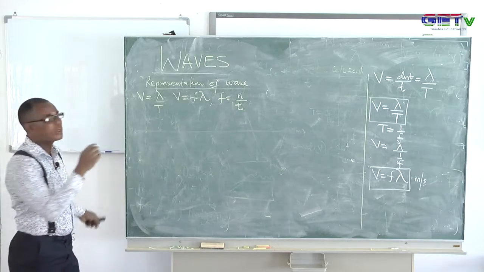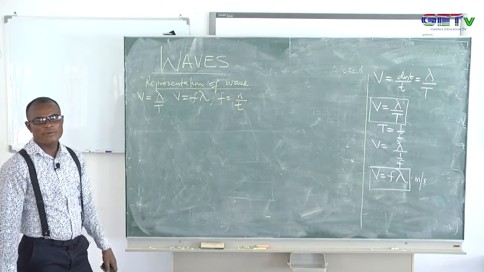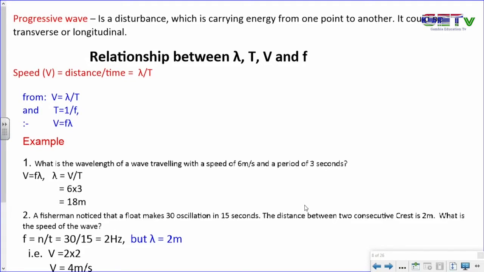So the first question, question number 1. Let's collect the data. It says the wavelength of this wave traveling, so we have to find the wavelength in that question. He gave us the speed of the wave, and he also says the period of that wave is given.